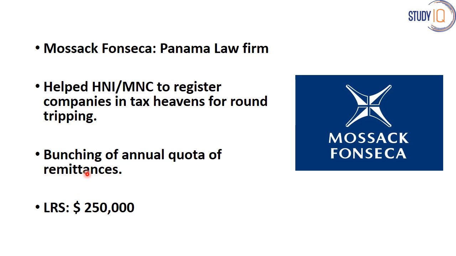So the high net worth individual or MNC partitions the money into 2, 3 or 4 parts according to the money they have. Each individual account will send 250,000. That means if there are 6 people, it is 6 times 250,000, which is around 1.5 million US dollars. It is like they use those 6 persons as mules only to send money.